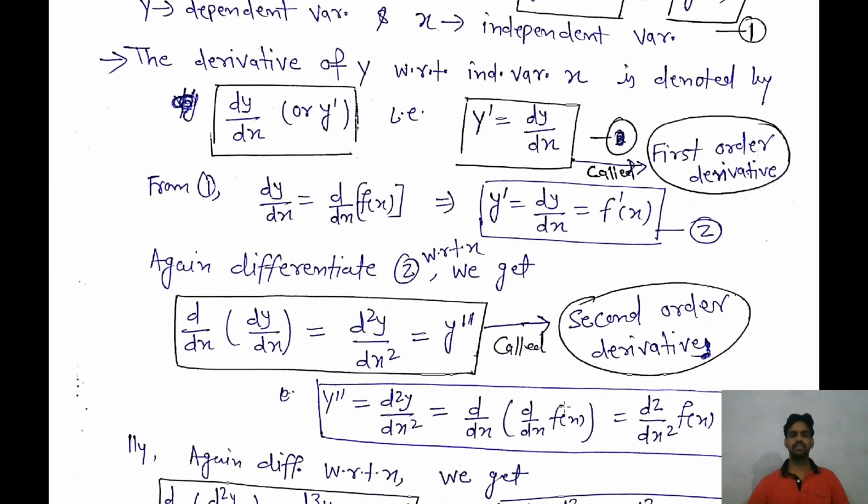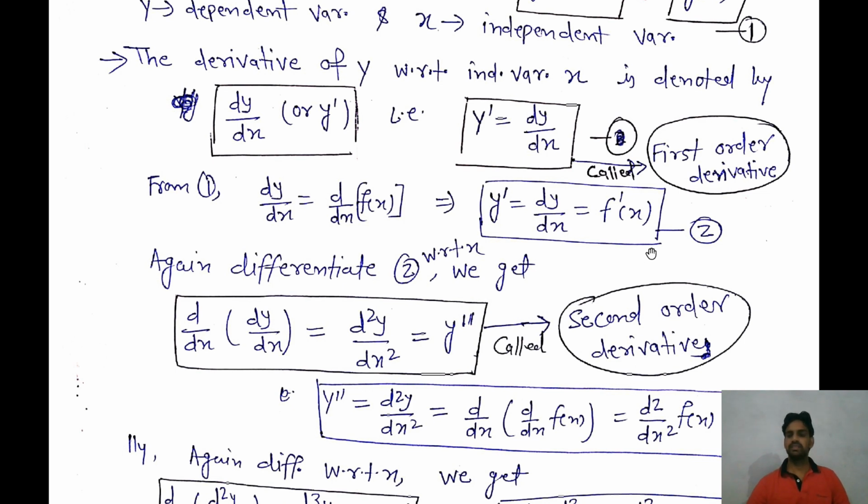Now we are differentiating this again with respect to x. That means we will get d over dx of dy over dx, and then d2y over dx2 is equal. Also we can write this as y double prime. This d2y over dx2 is called the second order derivative because we are differentiating two times.